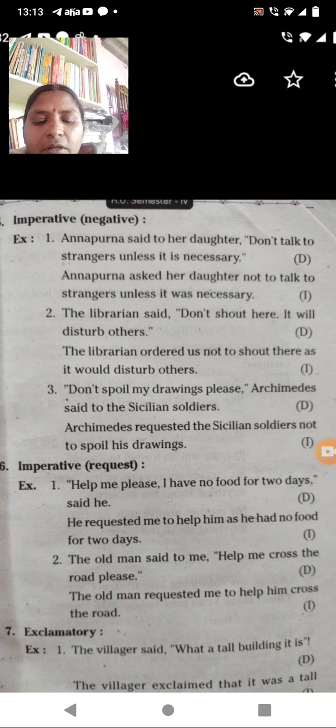That is, to cross the road, he is going to ask for your help. So help me cross the road please. Please will become a request form. So it is: the old man requested me to help him cross the road.